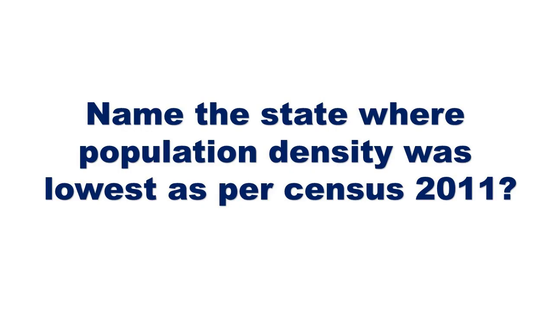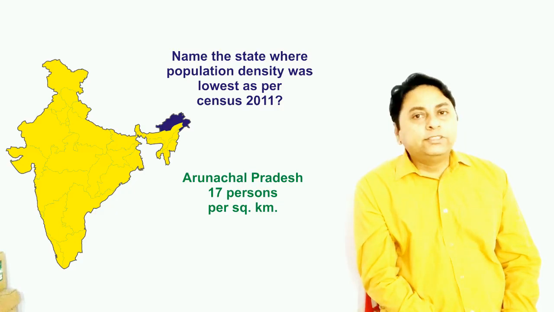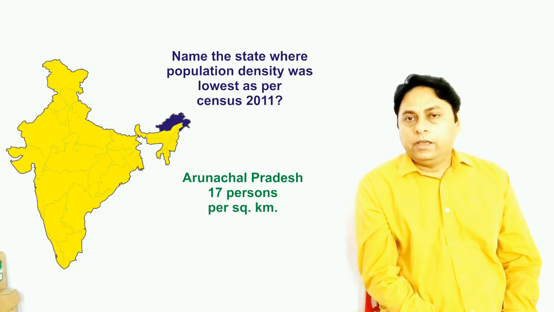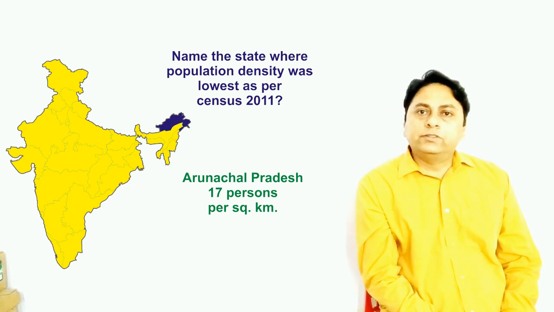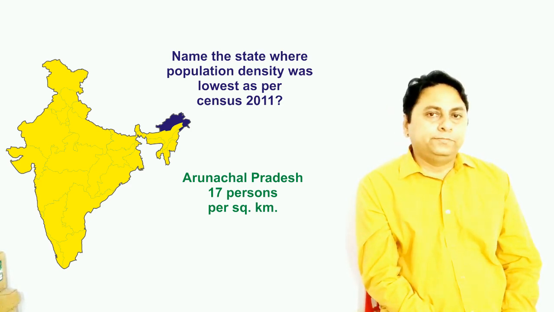Name the state where population density was lowest as per census 2011. It was Arunachal Pradesh. In Arunachal Pradesh, population density was only 17 persons per square kilometer.